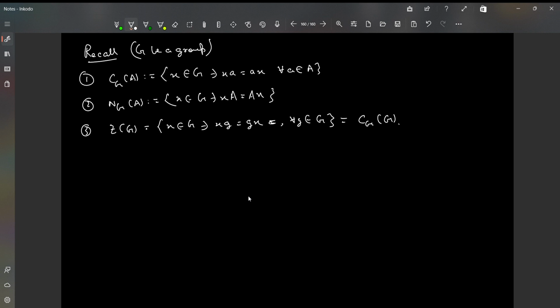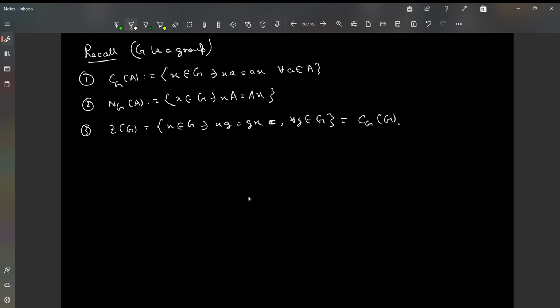Moreover, we can also say something more about centralizers, normalizers and centers: if G is abelian, then the centralizers, the normalizers, the center, they equal the whole group, right? Centralizers and normalizers equal the whole group for any subset, and the center equals the whole group as well. More generally, they form subgroups of G.